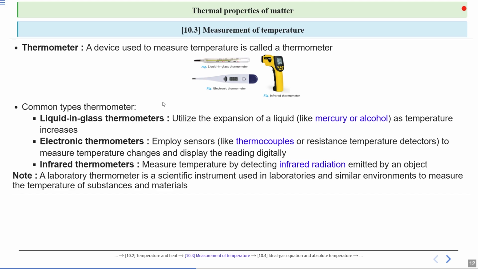Now the important point here is the laboratory thermometer. A laboratory thermometer is a scientific instrument used in laboratories and similar environments to measure temperatures of substances and materials. So these are the three common types of thermometers: liquid in glass thermometer, electronic thermometer, infrared thermometer.